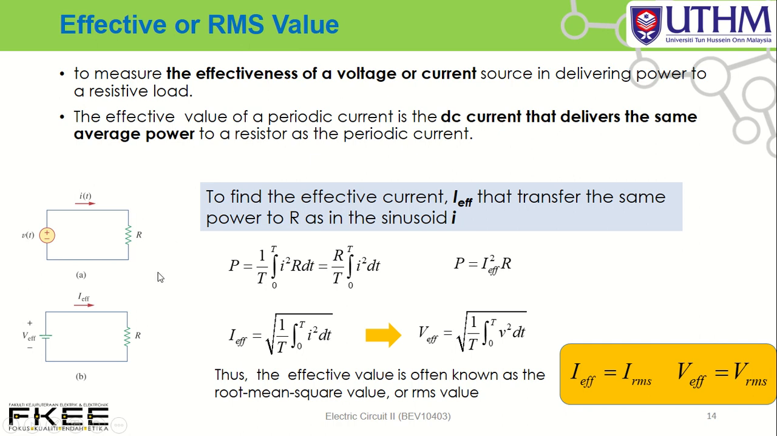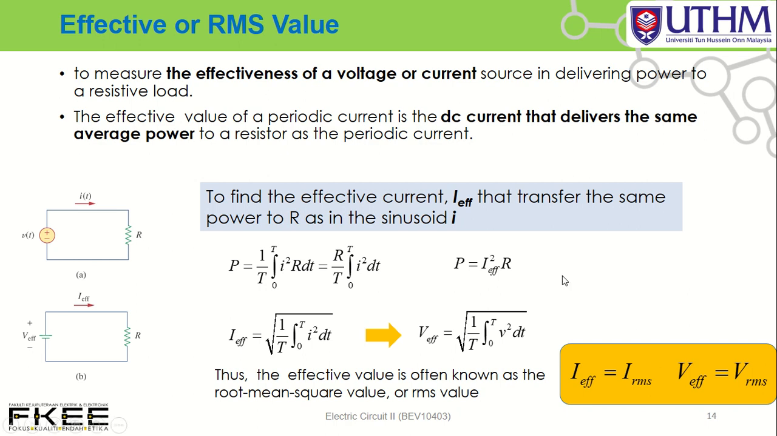Let's say you have a circuit with a voltage and a current. How do we determine the RMS value, or effective value, of the voltage and current? To find the effective current, let's call it I eff, that transfers the same power to R as the sinusoid i, how do we determine it? Look at the power.